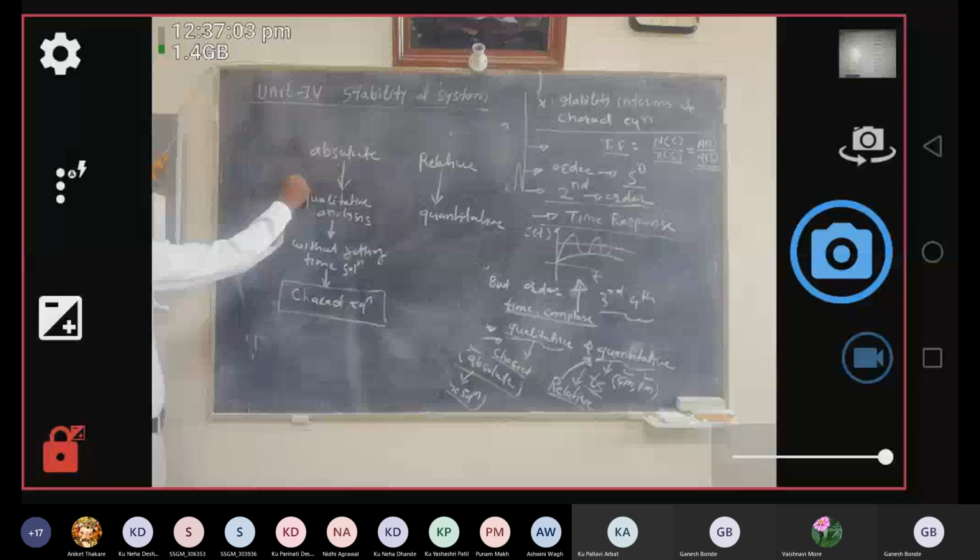If you talk in terms of the S plane, this is S and this is the j omega axis. S is a complex quantity given by sigma plus j omega, where sigma is the real part and j omega is the imaginary part. This is the S plane.